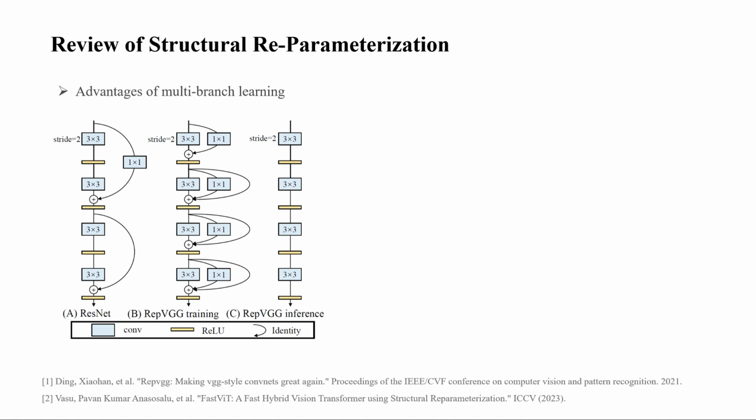As we delve into the intricacies of our approach, let's revisit the concept of structural reparameterization. This technique has proven advantageous for multi-branch learning, allowing for complexity without increasing inference costs. When applied to multimodal contexts, it demonstrates significant benefits, enabling each branch to specialize in different data streams without overwhelming the model.